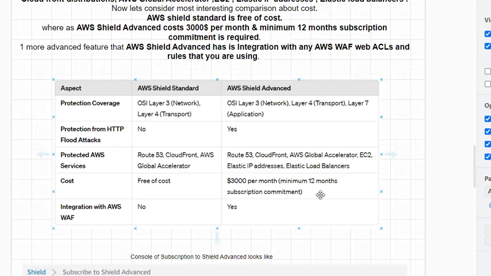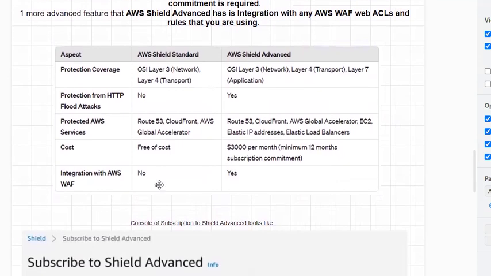Right? So one more advanced feature that AWS Shield Advanced has is integration with AWS WAF, Web Application Firewall.